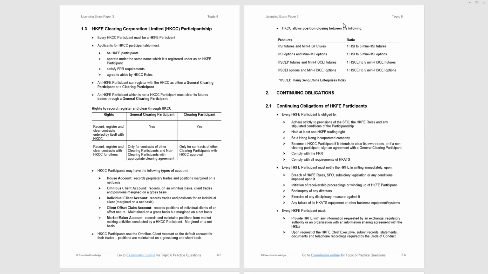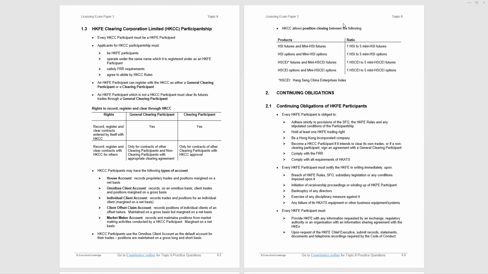Read through the details, but I would suggest it's very important that you know what they are, because there's a favorite question that says, which one of the following is not a type of clearing account? And the one they put in is a custodian account. No, there is not a custodian account with regard to futures clearing participants.